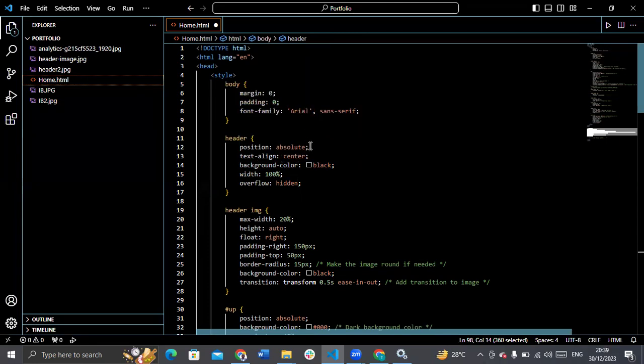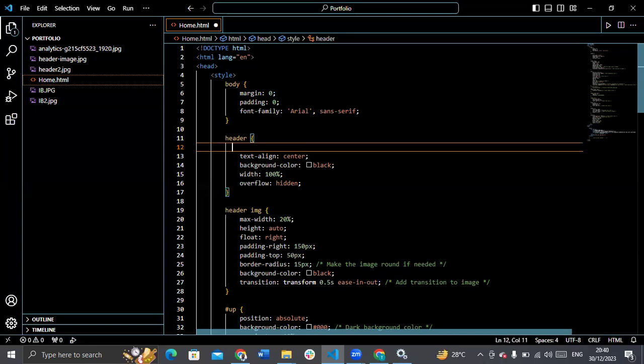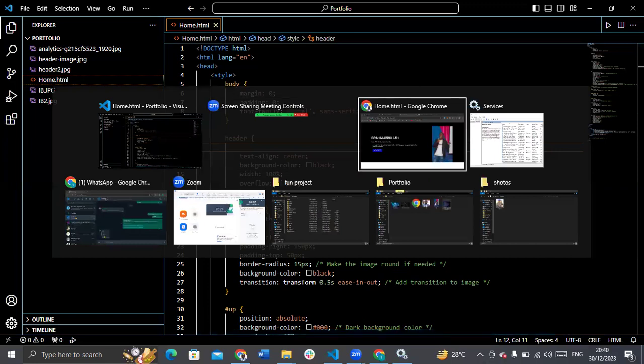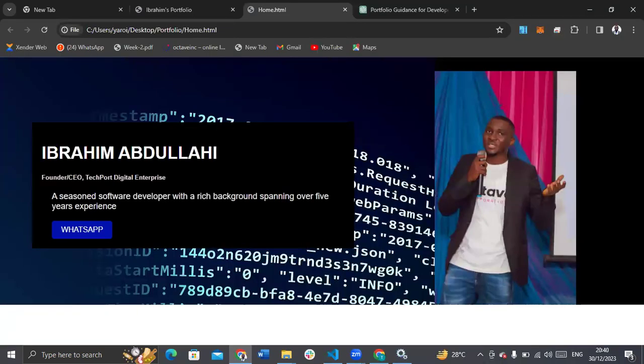Let me see what happens to our code if I remove this position absolute here. This is how you learn coding. You'll be removing, you'll be putting back, and you'll be seeing the effects. Now I refresh.